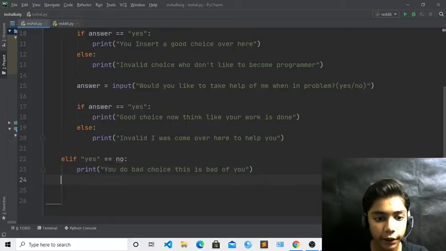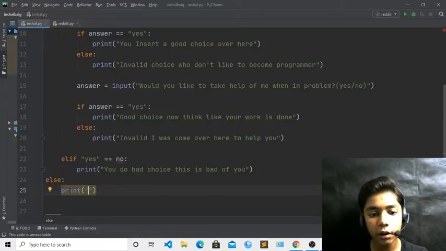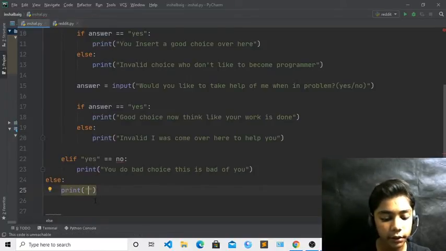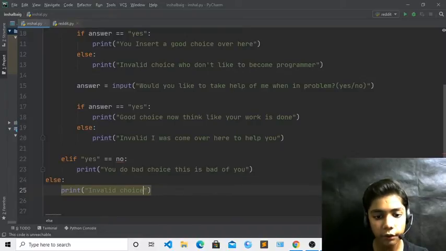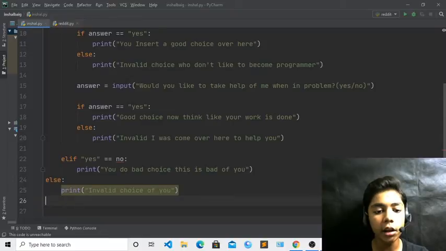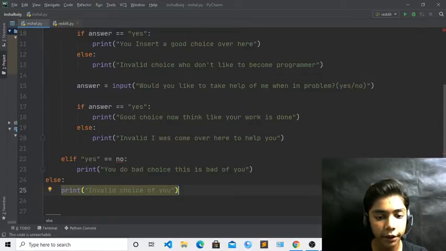Now if I do like that and write here the else tag and write here the print tag, okay, and it will be like that. And now here you have to define else, invalid choice, invalid choice of you. Okay, so like this I have defined. Now just write another else. Now here you have to define the break tag. So I will write break over here.